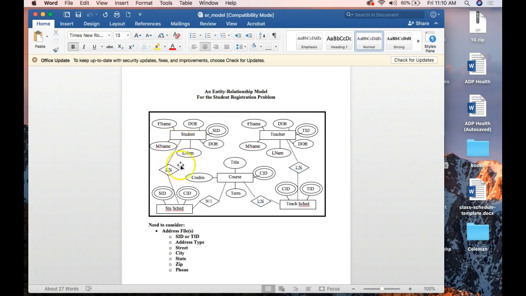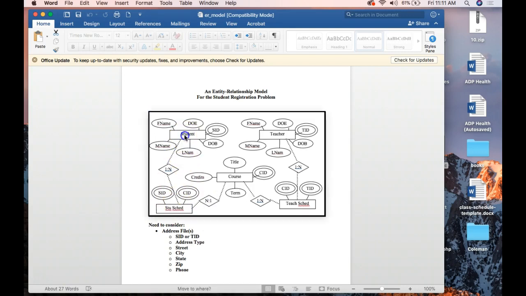Because we're dealing with Chen notation in this, I personally prefer Chen. I like it a little bit better than Crows, but either one's fine, especially with the amount of good software we have out there to create these. But when I look at this, I see that I have a student ID, and the student ID is being held in a holder table called student schedule. And the course ID also holds the courses. So when we have course and student, we have a holder table. The reason why is because one student can have many schedules. I would rather have third normal form on this instead of second normal form.